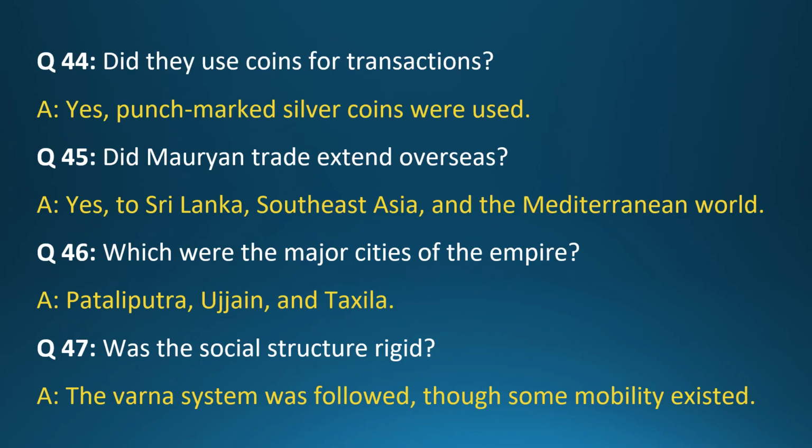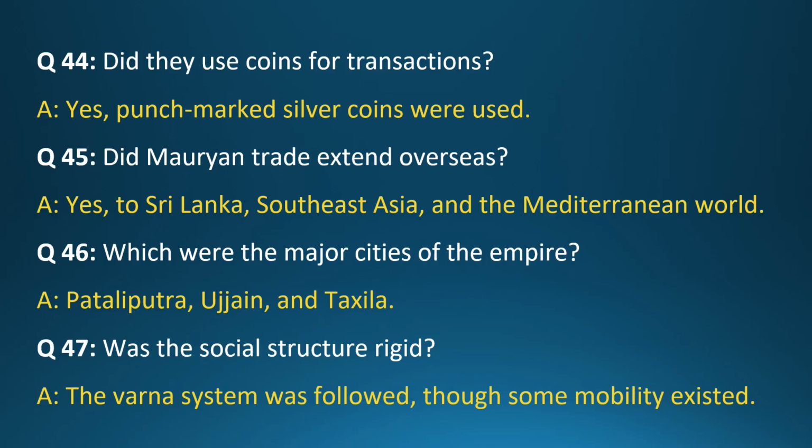Question 44. Did they use coins for transactions? Answer: Yes, punch-marked silver coins were used. Question 45. Did Mauryan trade extend overseas? Answer: Yes, to Sri Lanka, Southeast Asia, and the Mediterranean world. Question 46. Which were the major cities of the empire? Answer: Patliputra, Ujjain, and Taxila.